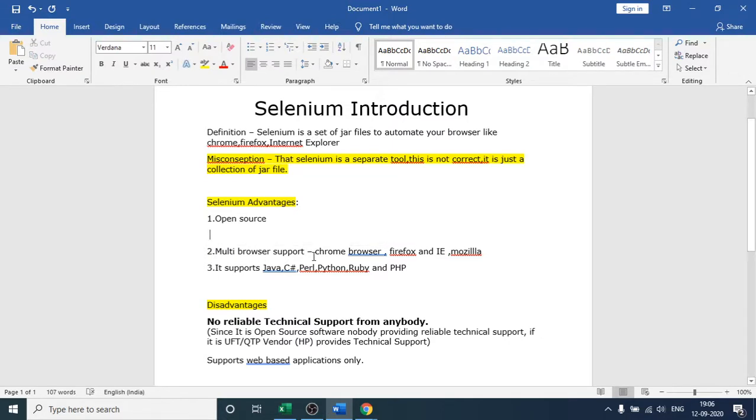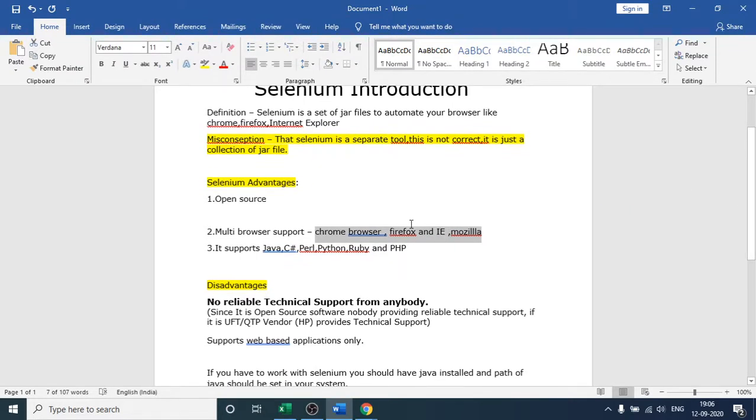Second is multi-browser support. You can see so many browsers here. We will focus mainly on Chrome and Firefox. Multi-browser support is provided by Selenium. It can automate your Chrome browser and Firefox as well.